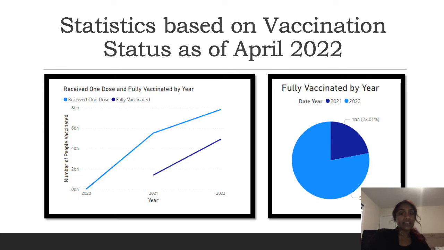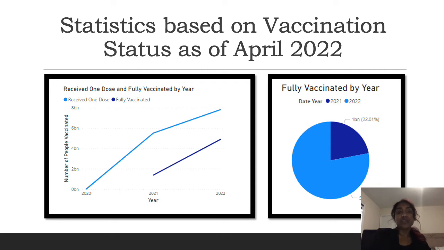Next, we'd like to evaluate the correlation between the first dose and the people who are becoming fully vaccinated. We can see that in 2021, people who received their first dose have continued to become fully vaccinated.